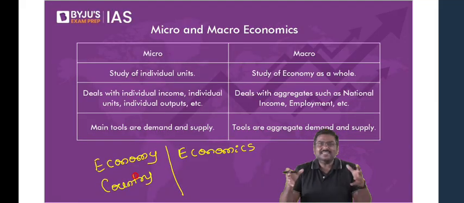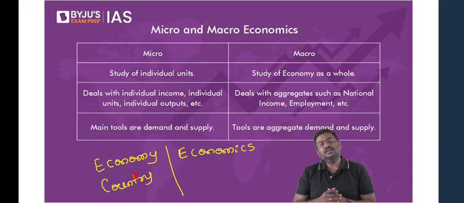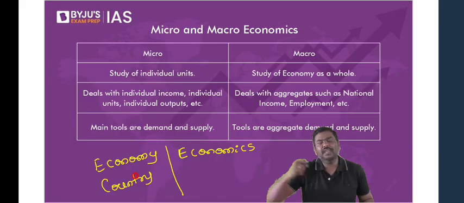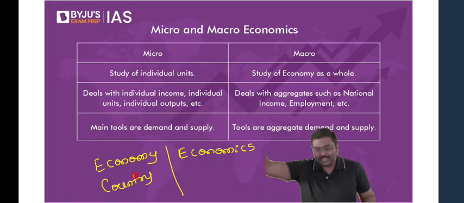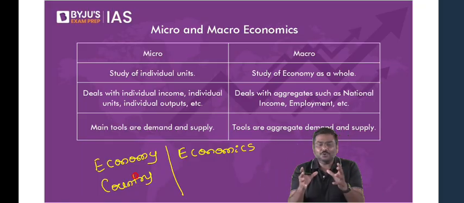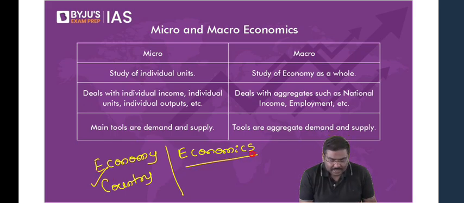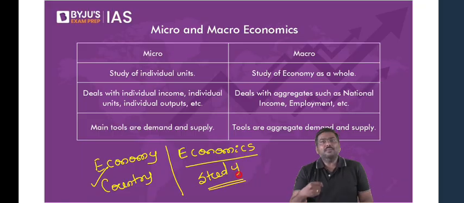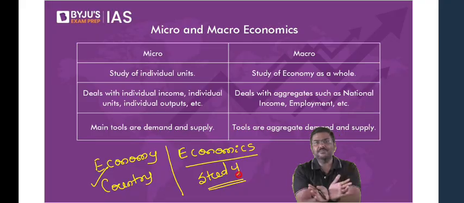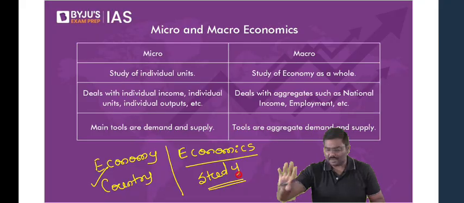Economy refers to a system, a country. For example, we say Indian economy, Japanese economy, Chinese economy. We are referring to a particular country, a system. Whereas economics is the study. All of you okay with this? Economics is the behavioral study. So the term economy refers to a system, and economics refers to a subject.